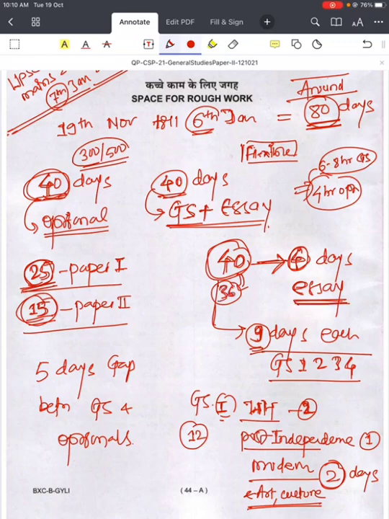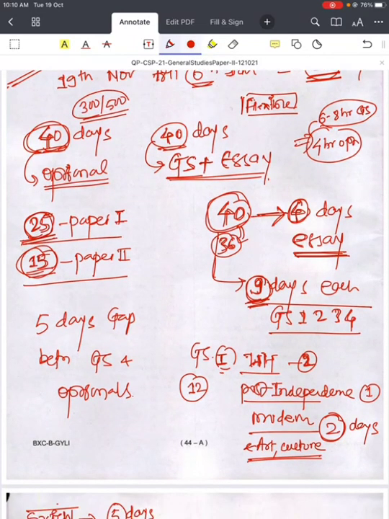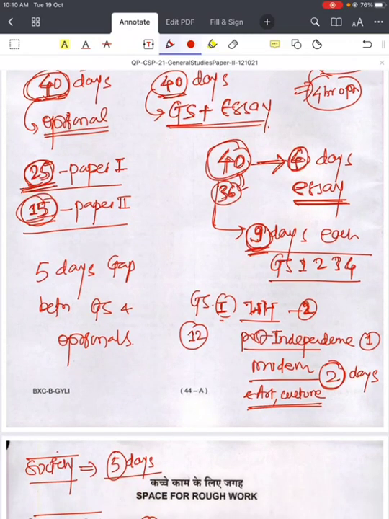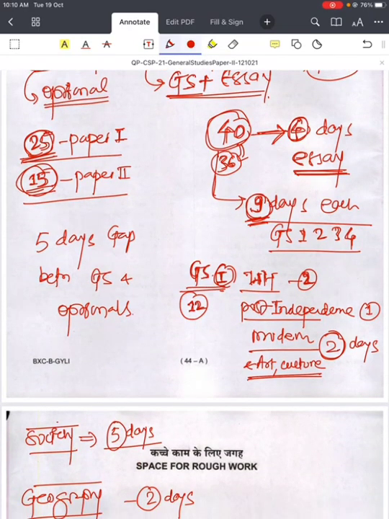Then the remaining 30 days we can divide among the papers, but every paper will not have equal time. If we give GS1 12 days, it is because it has so many subjects like history, geography, society, modern art and culture, post independence, so we need more time for GS1.